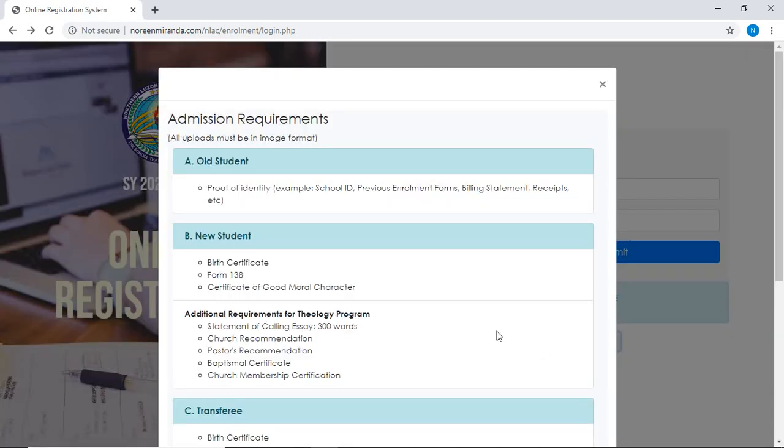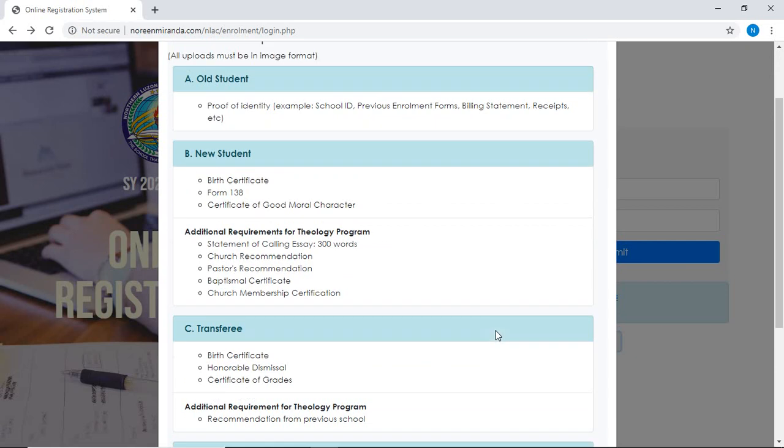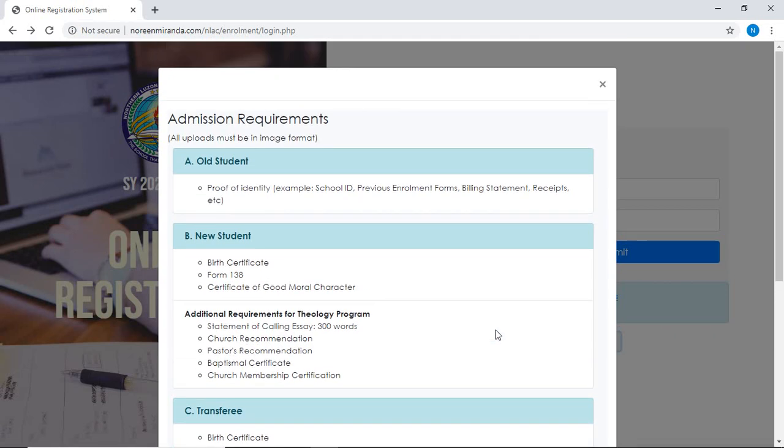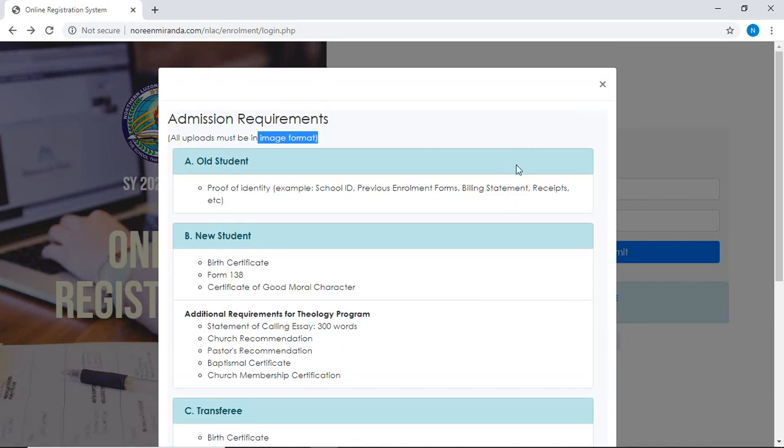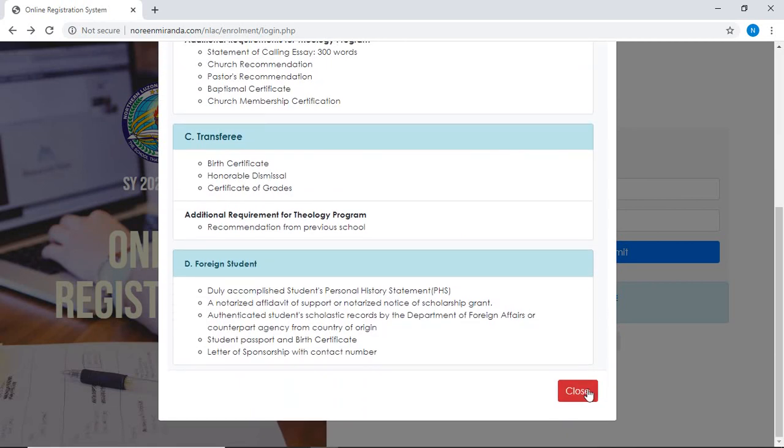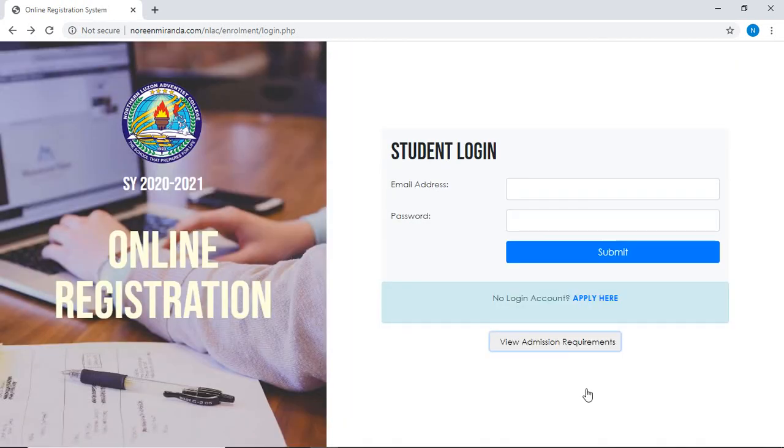From there, you will be able to see the requirements that you need to submit later on in an image format. Once you are done viewing the requirements, you may close this dialog using the X button or the close button below. Now, we are ready to apply for admission.